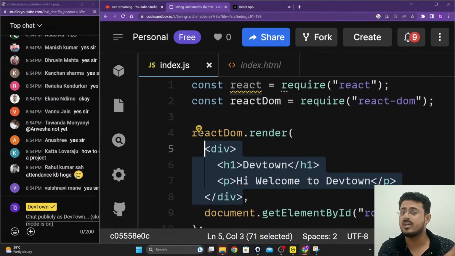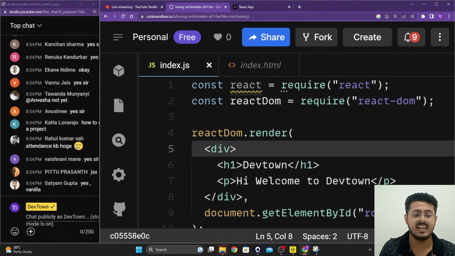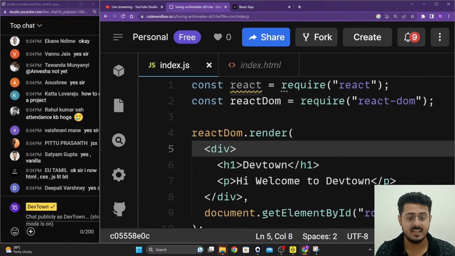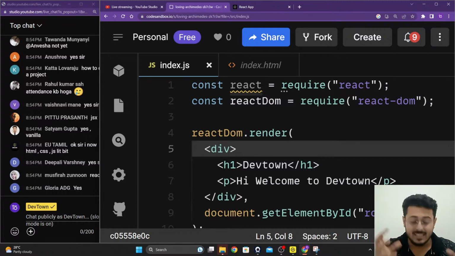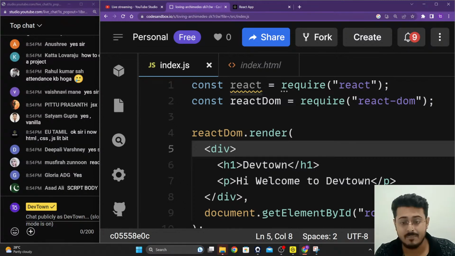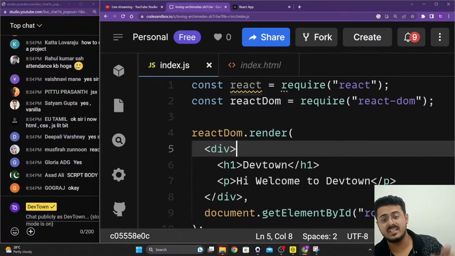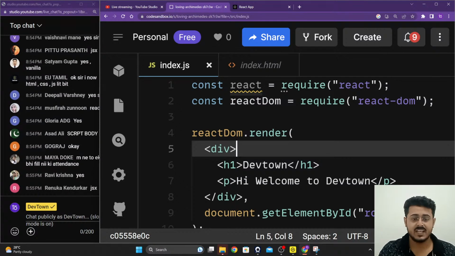Because right over here, you're not writing vanilla JavaScript. This code, guys, the code that is present inside of this entire file, is called JSX code. JSX stands for JavaScript XML. It is a hybrid between JavaScript and XML, guys. It is a hybrid between the two. Are you guys able to understand it?